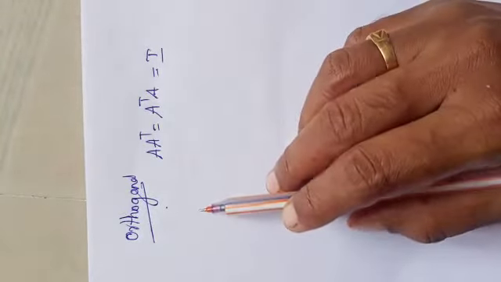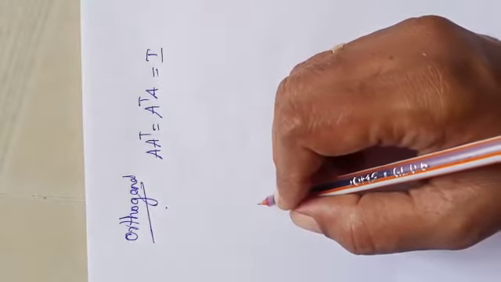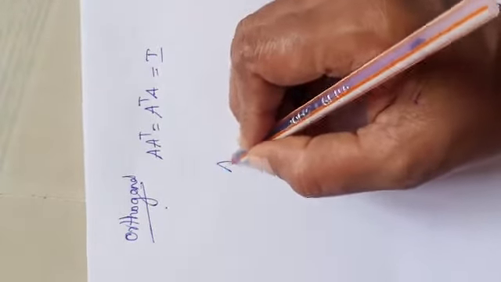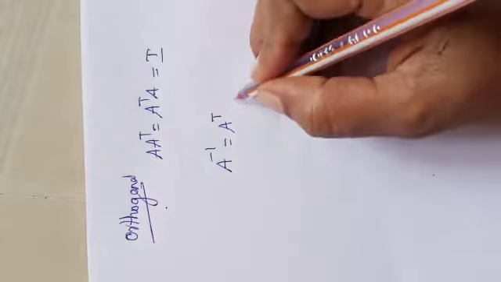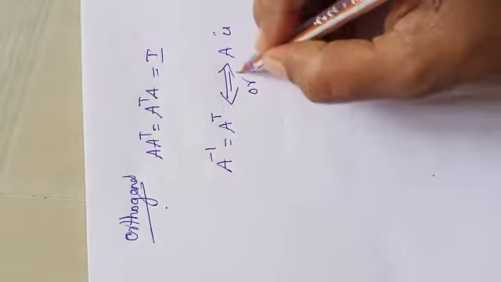And moreover, one more note we learned: A is orthogonal if and only if A is non-singular and A inverse is equal to A transpose. So this is implied, and implies A is orthogonal.